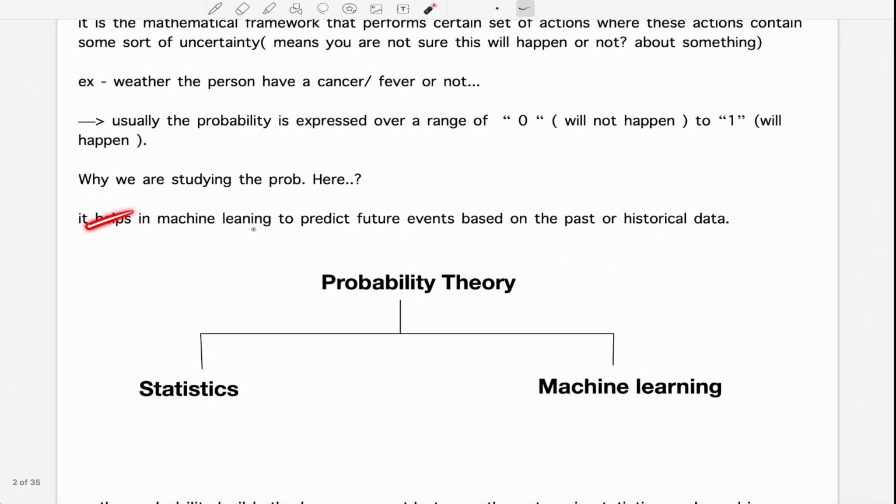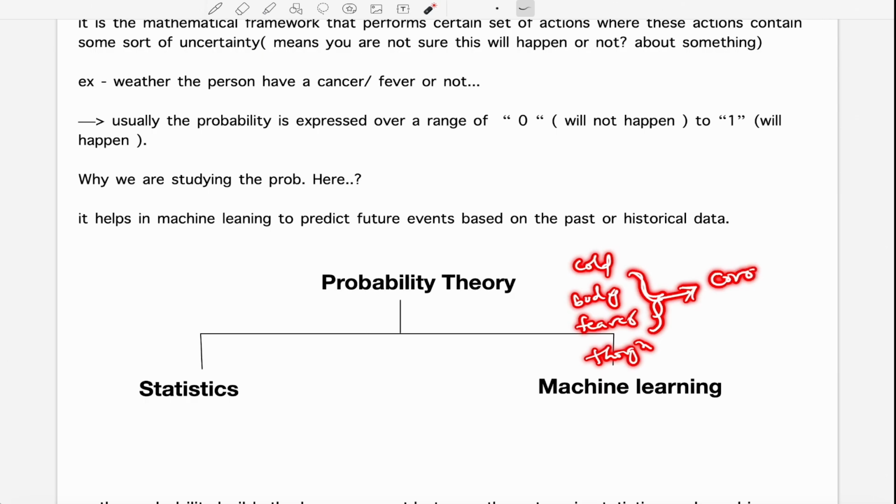So it helps in machine learning to predict future events based on past historical data. This is also used in real-life problems. Let me give a practical example of how this relates to real life: having a cold, body pains, a fever, and a throat pain. Based on this historical data, we can say there is a probability of getting COVID.